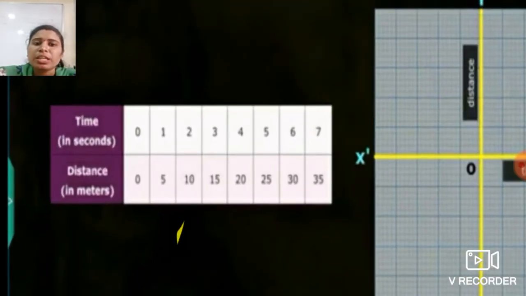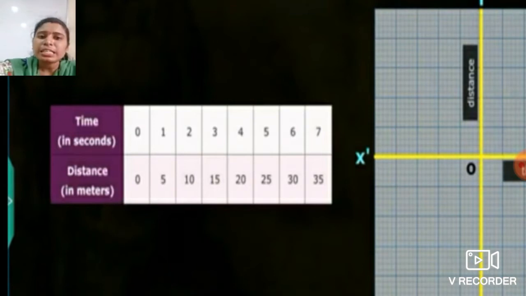See this table: time in seconds is 0 second, 1 second, 2 second, 3 second, 4 second, 5 second, 6 and 7 seconds. And distance in meters covered by the car is 0 meter, 5 meter, 10 meters, 15 meters, 20 meters and so on up to 35 meters.